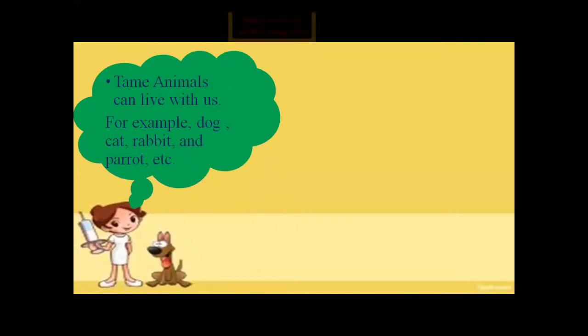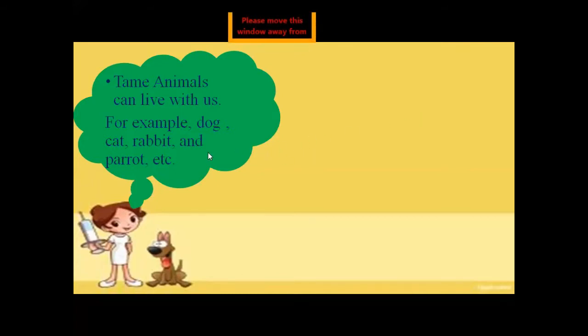For example, dog, cat, rabbit and parrot, etc. All of you know, class, some people have dogs in their homes as a pet animal, some people have a cat as a pet animal, and rabbit and parrot, etc. I think many students also have these pet animals at their home. Some have dogs, some have cats, some have rabbits, and some have parrots. Nowadays, you may have a cow or a goat at your home.